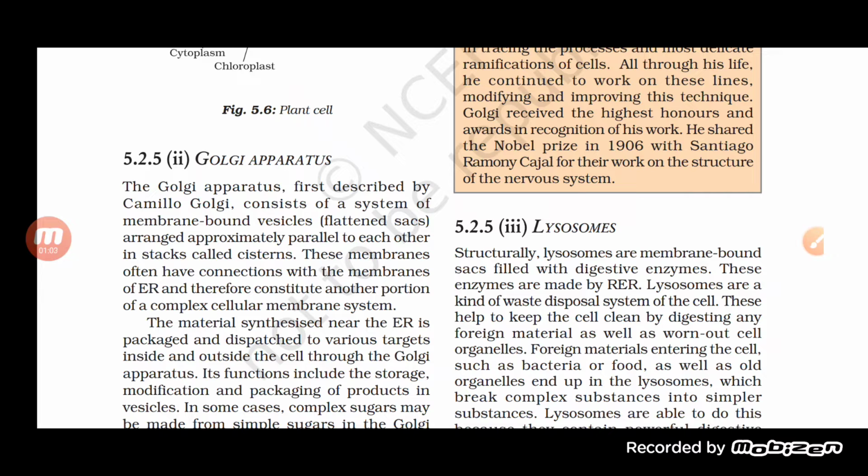It also helps in the formation of lysosomes, and sometimes it consists of complex sugar, which is made from simple sugar. So modification, storage, packaging, and manufacture of lysosomes are the main functions of the Golgi apparatus.